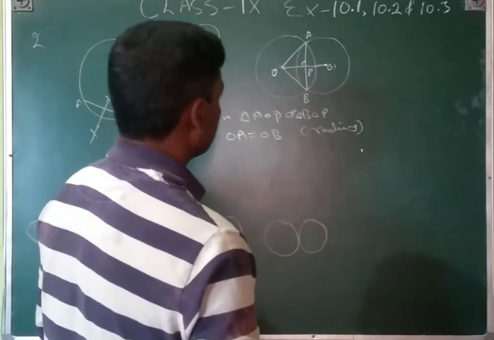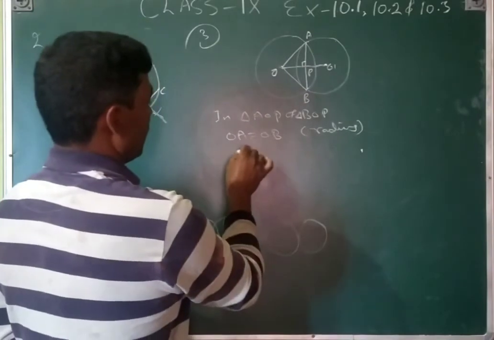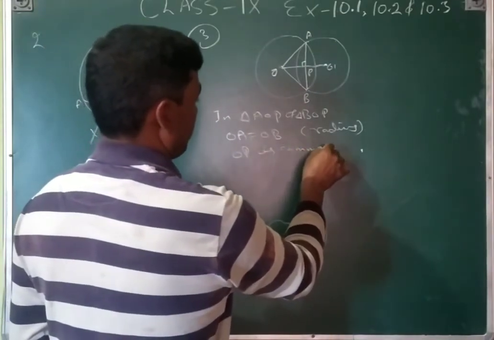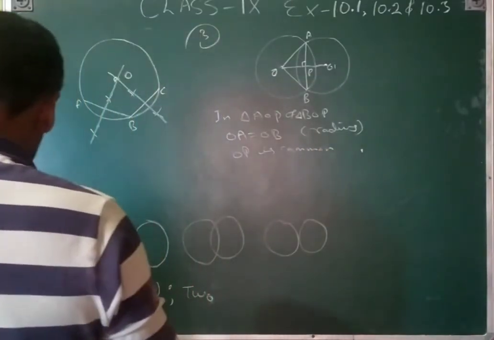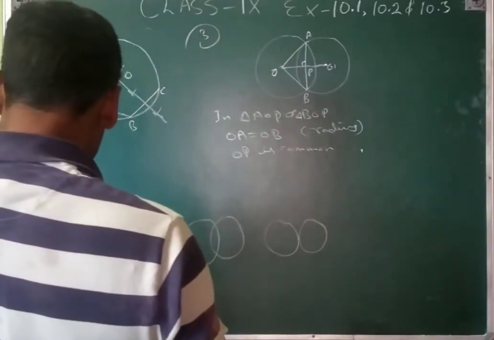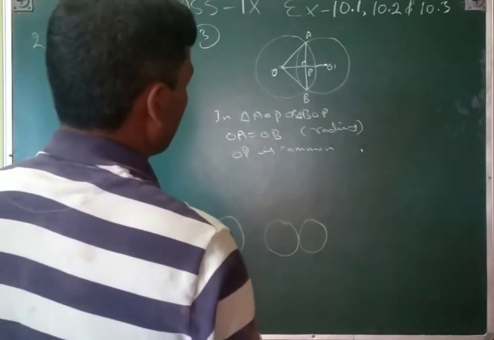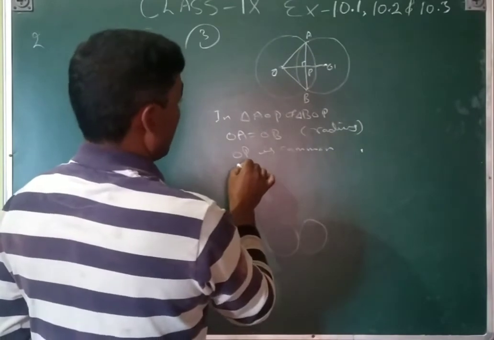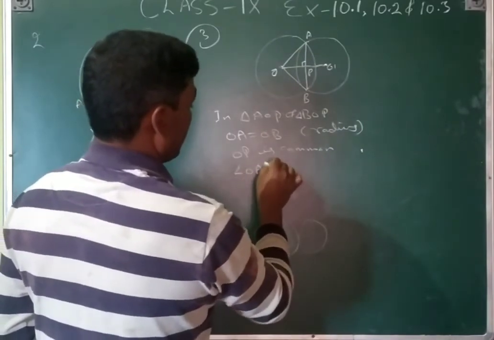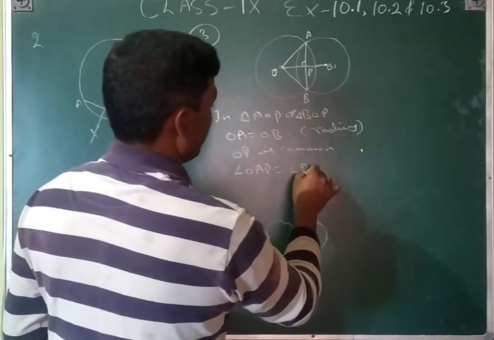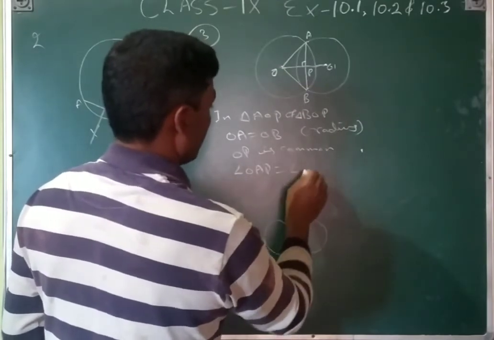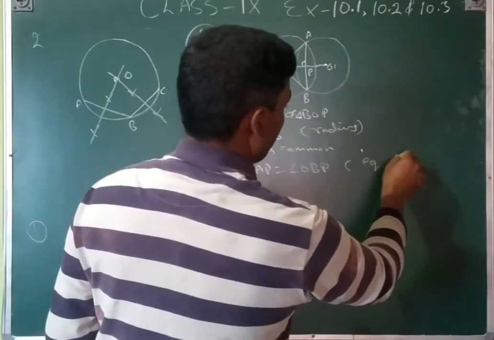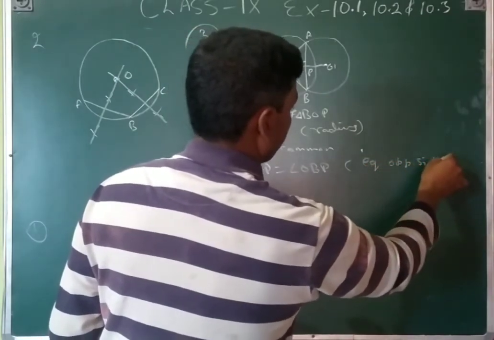The radii will be equal, and OP is common. And this angle will also be equal: angle OAP is equal to angle OBP, because opposite equal sides have equal opposite angles.